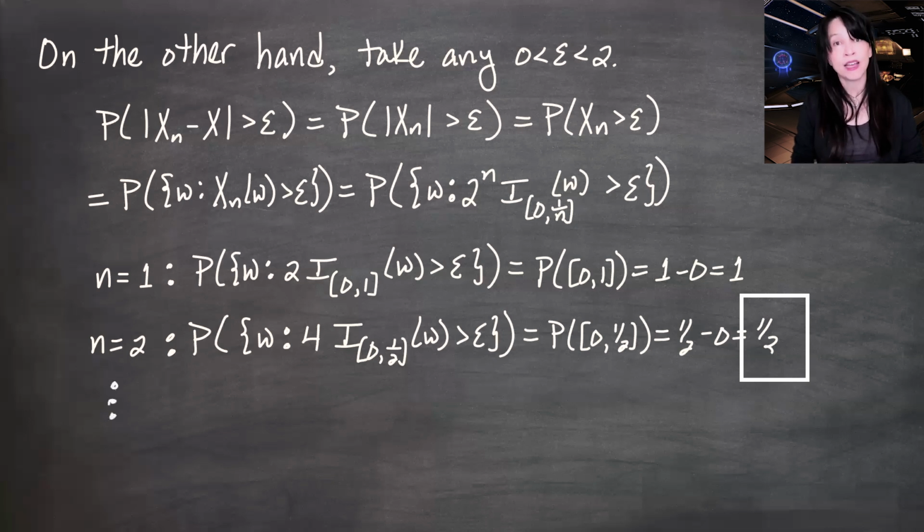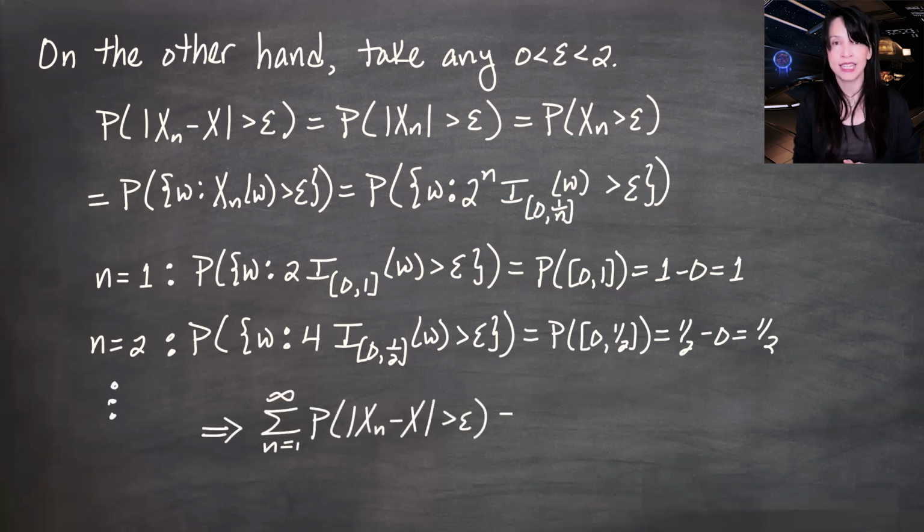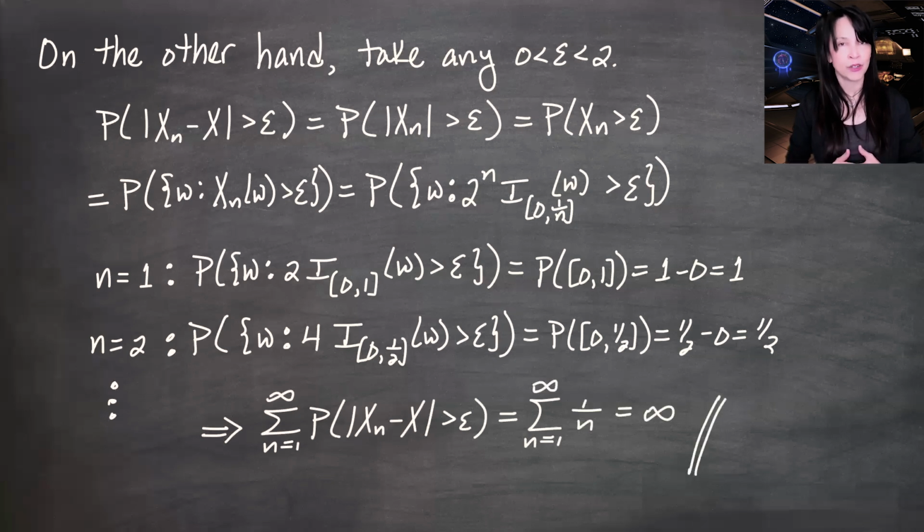So if I look at the sum as n goes from 1 to infinity of terms like this, I get a harmonic sum, the sum of 1 over n from 1 to infinity, which is infinite. And here we have it. We've got that this sum of probabilities is infinite, and yet we have almost sure convergence. So this is an example for property 3 on the first slide for today's videos, that this thing being finite is sufficient, but not necessary for almost sure convergence, because again, this sequence does converge almost surely to 0.